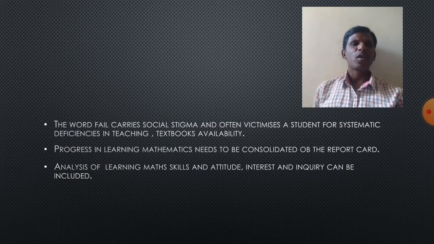Like these words we have to use, and we should assess the mathematics interest and skills. All these things, especially in mathematics, we have to analyze with the teachers, and we have to report in a qualitative way, not in a quantitative way, to the parents when we are giving the feedback. Thank you.